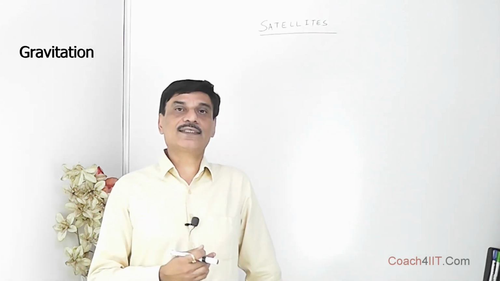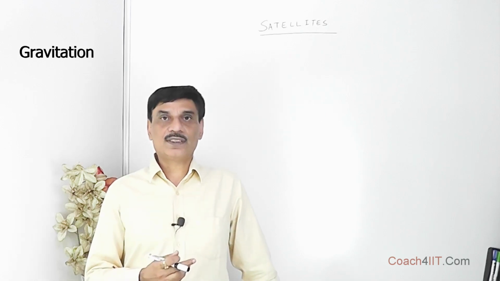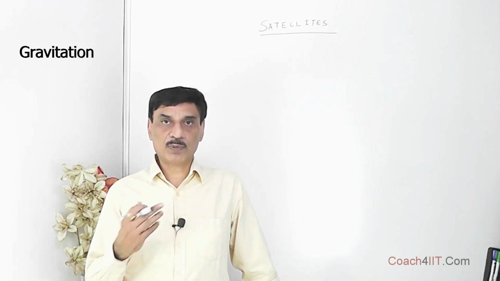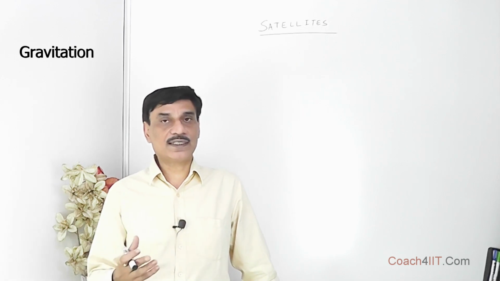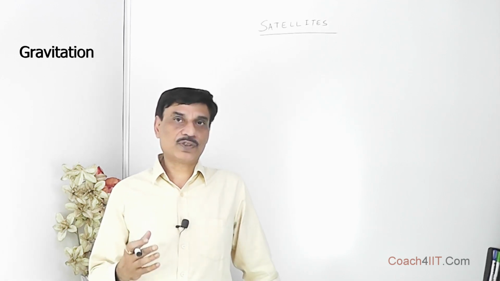When we talk about satellites, we have primarily two kinds of satellites. One is natural satellites, the other is artificial satellites. Moon is a natural satellite of Earth. Artificial satellites are used to study the atmosphere of Earth. They are used for communication like telecommunication or for TV and radio signals. And they are used for spying also.